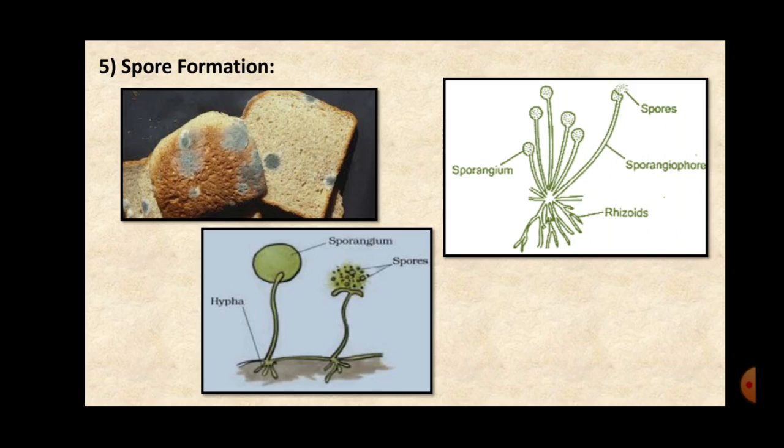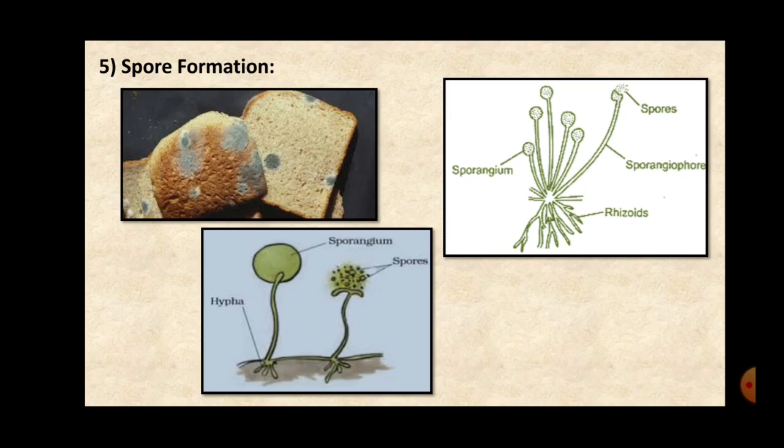The next method of reproduction is spore formation. Now this spore formation takes place in many of the fungi. Generally it takes place in the non-flowering plants, the plants which do not produce flowers. Students, again just to revise, in our 9th standard we had studied the classification of plants, and we had studied that the plant kingdom is divided into two main groups, cryptogams and phanerogams. Cryptogams are non-flowering plants, whereas phanerogams are flowering plants.